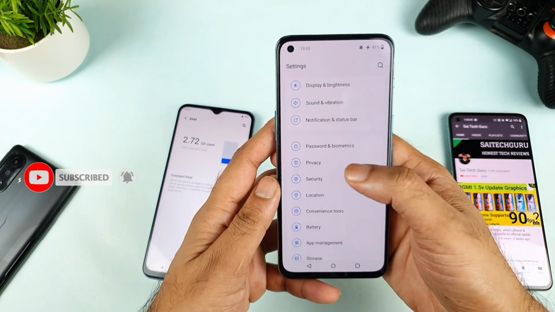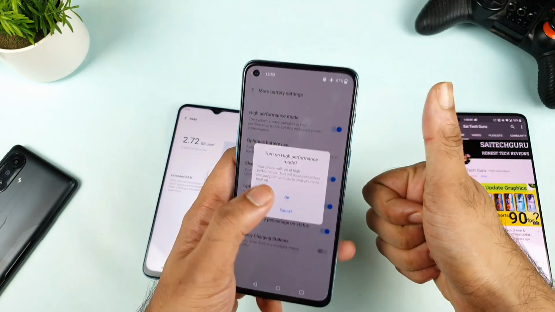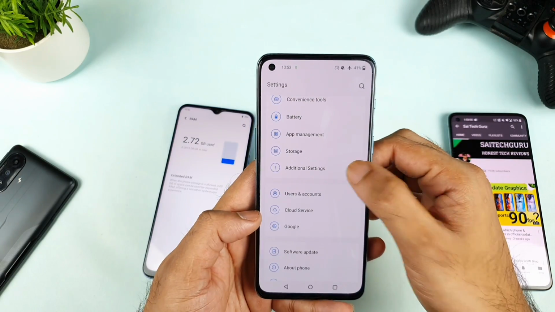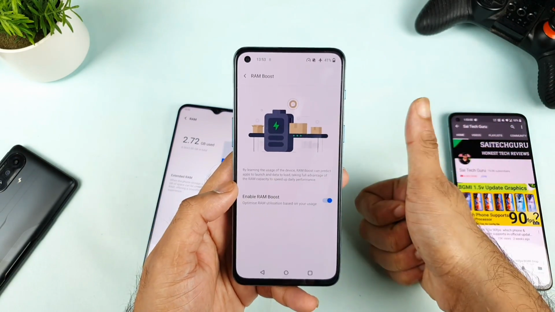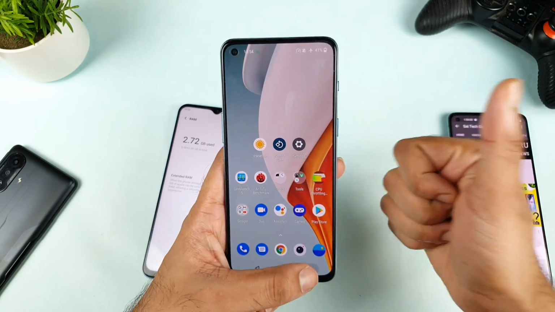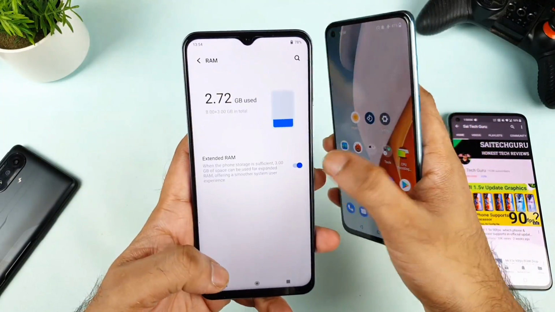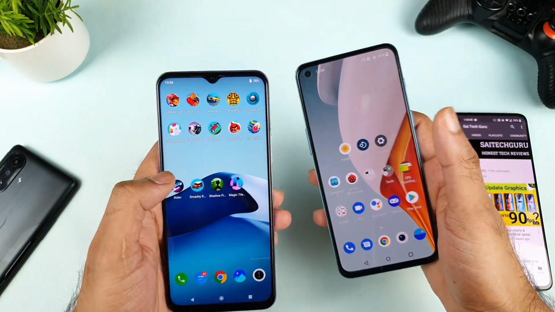Next, let's move to this OnePlus Nord 2 and select the high performance mode. As you can see, high performance mode is selected. That's completely done. And the final thing, let's select the RAM boost option. RAM boost is also selected. As you can see, friends, that's also done. So the high performance mode and RAM boost, two options, are completely selected, and in the iQOO Z3, the external RAM capabilities are completely selected. That's perfect. Now it's kind of equal between both phones.